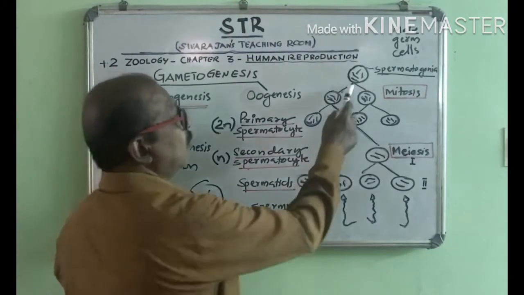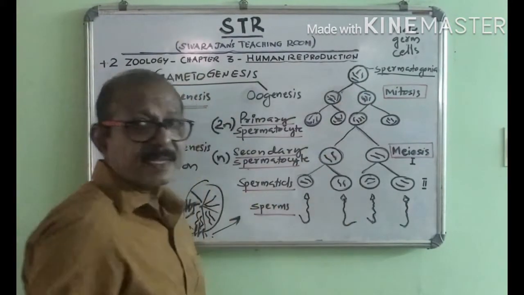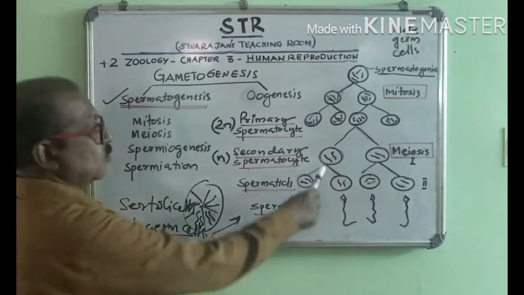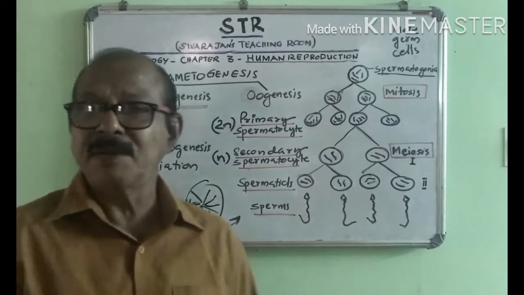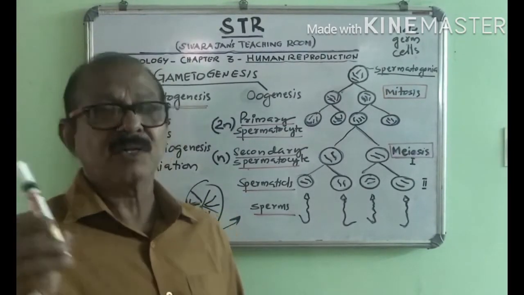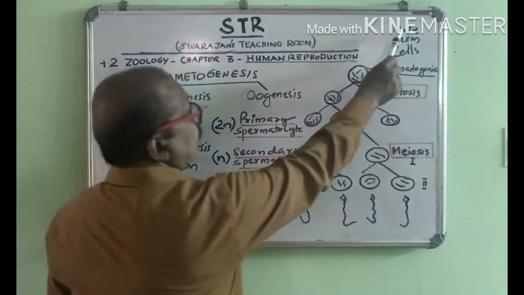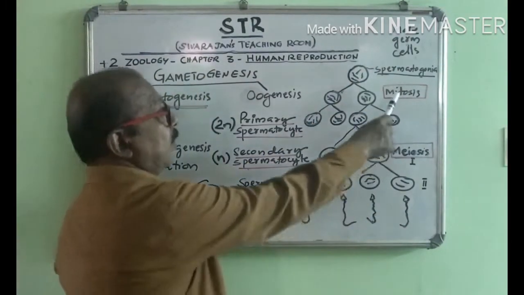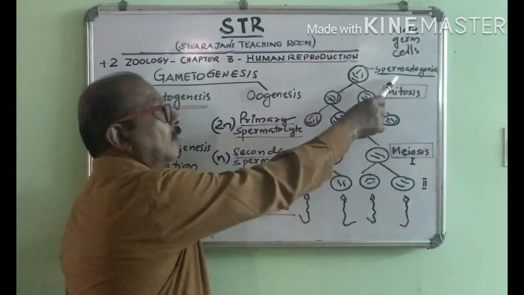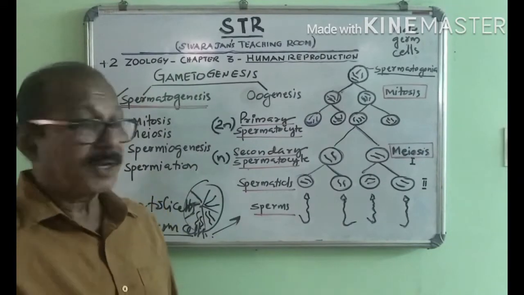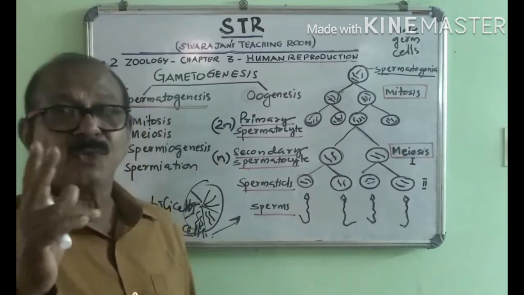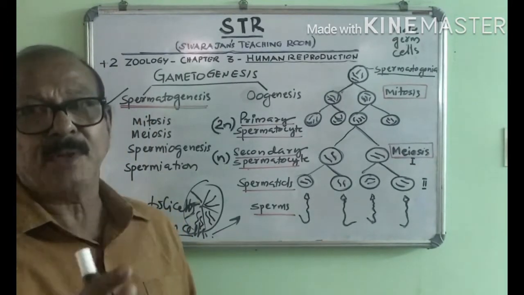Here in this example, the 4 chromosomes is treated as 2n. So the daughter cells will have 2 chromosomes, that is n number of chromosomes. So meiosis is a type of cell division where the chromosome number is reduced to half in the daughter cells. The male germ cells undergo mitosis repeatedly and increase in number, and some of the spermatogonia enter into meiosis. Meiosis has 2 steps, meiosis 1 and meiosis 2.